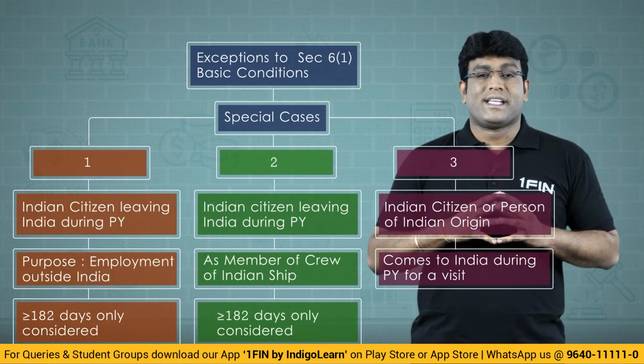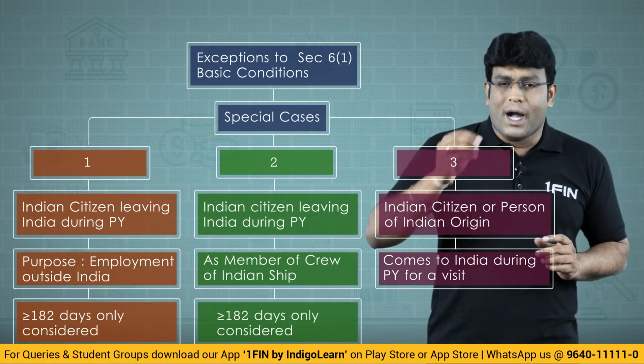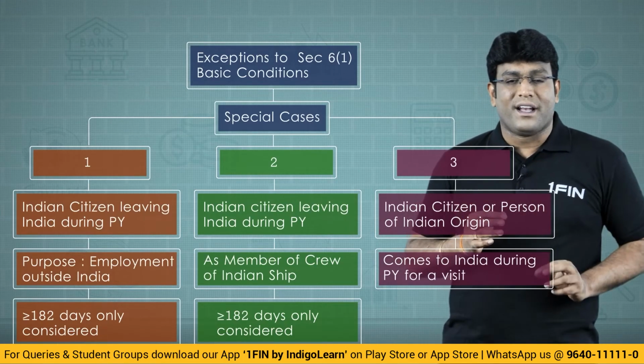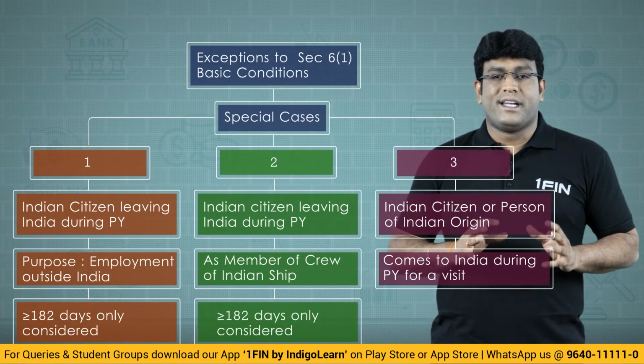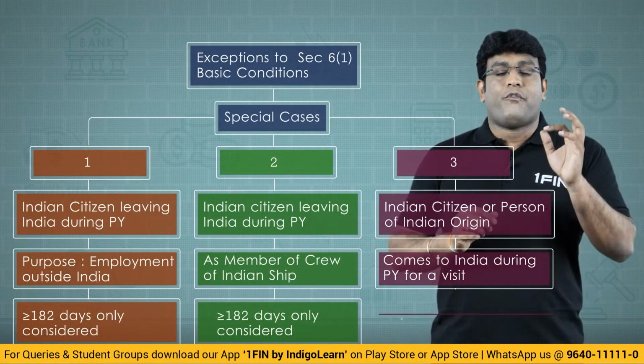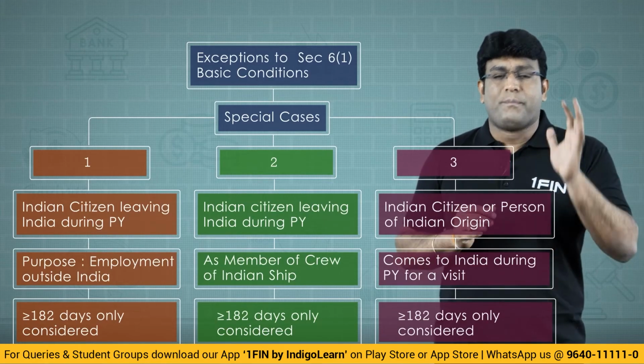So the third point says Indian citizen or a person of Indian origin who comes to India for the purpose of visit during the previous year. This third category of person is also regarded as a resident if he is in India for a period of 182 days or more during the previous year.